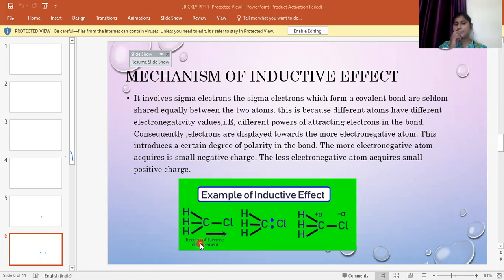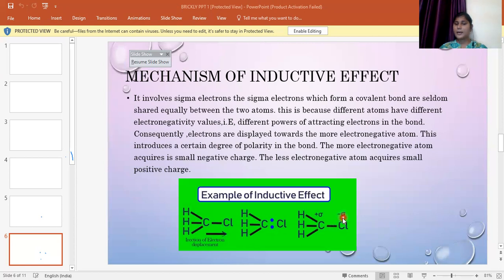As we can see in a simple example here, this is chloromethane. Okay, chloromethane. We see that one hydrogen of the methane is substituted with the chlorine atom. Therefore, here we see that chlorine is more electronegative than the carbon. Therefore, the electron cloud is attracted towards the chlorine atom.